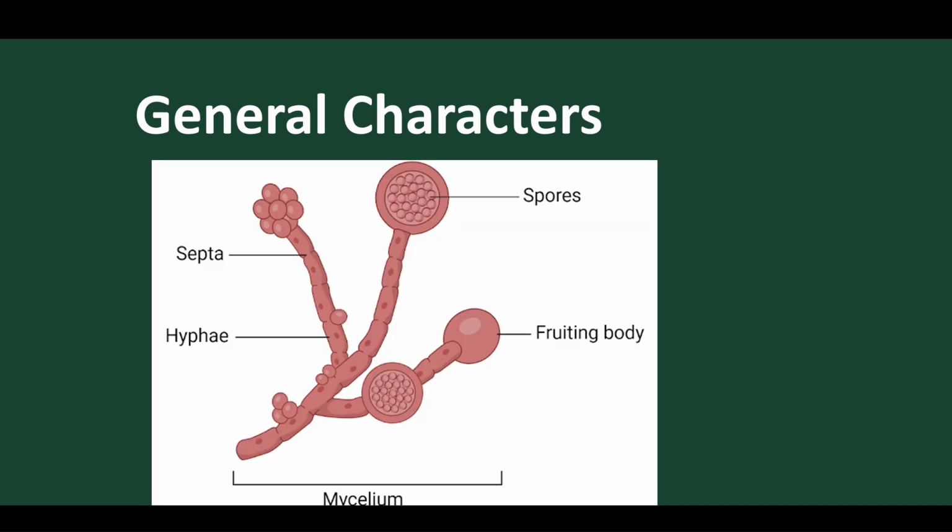This is what we are discussing about the spore. Now let's see, these are the sporangia present, and the fruiting bodies are the sporangia. Inside the sporangium we find the spores present. And this stalk is called the sporangiophore. Phore means stalk. And this is the total mycelium present, and these are the septa present in between.